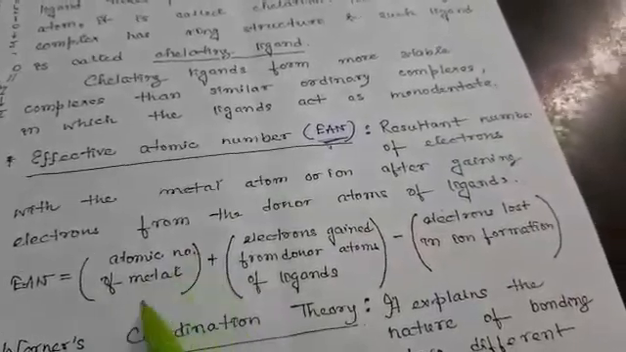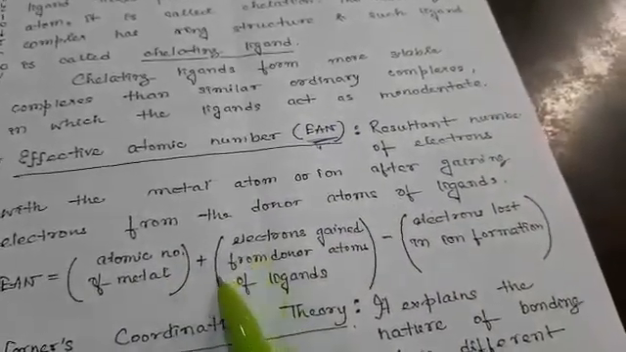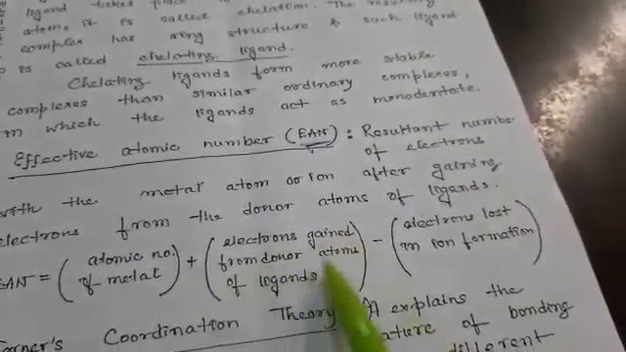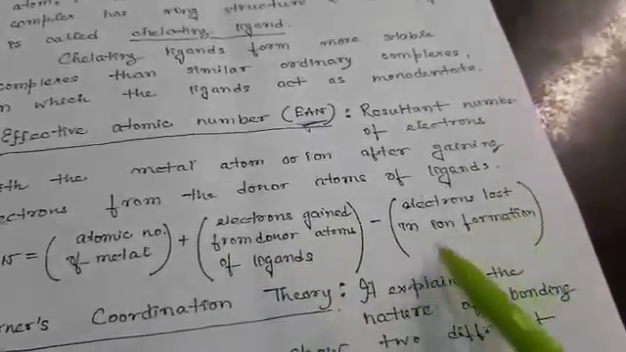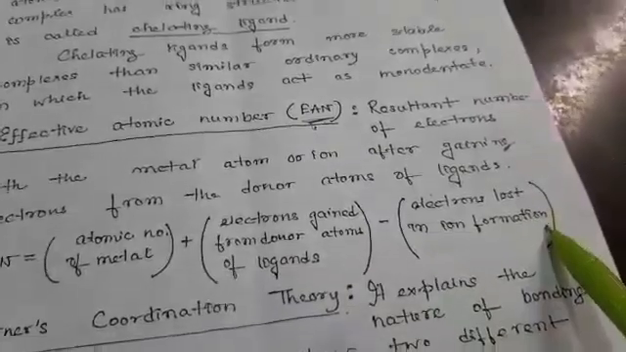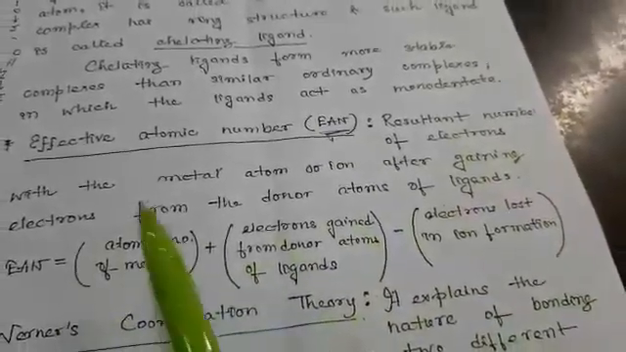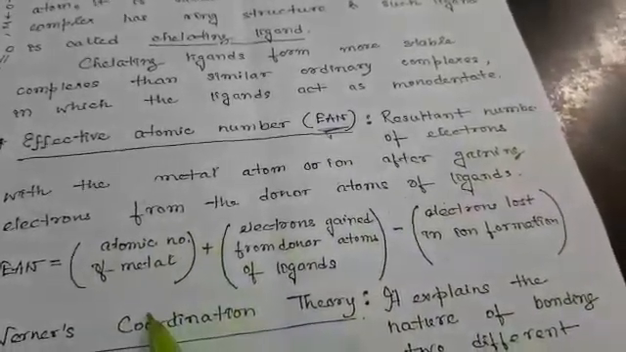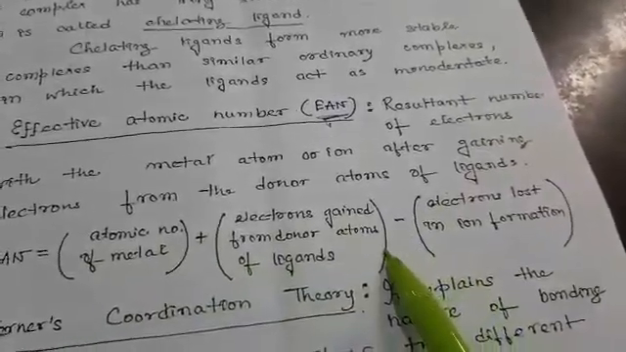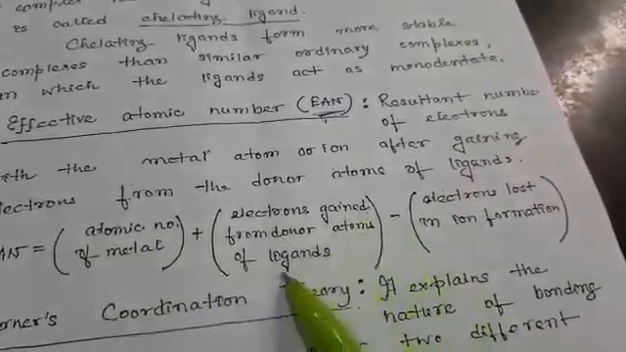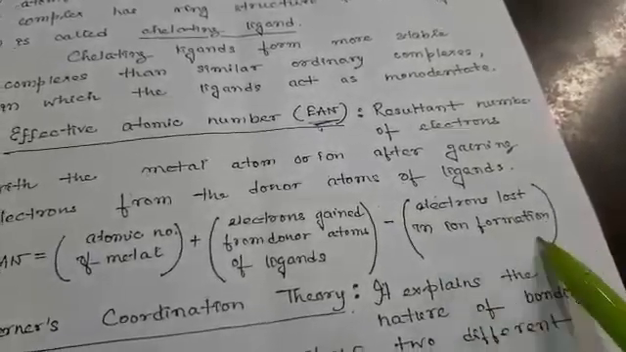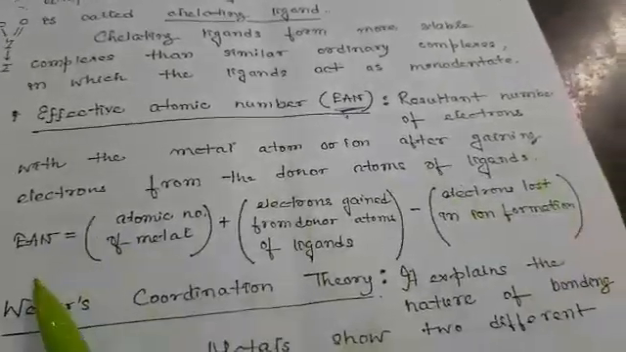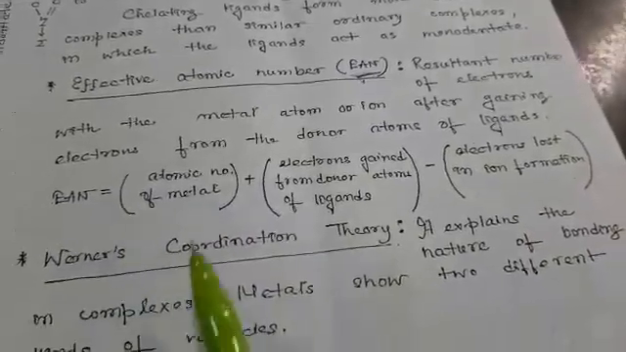It is the atomic number of the metal, plus electrons gained from the donor atoms of ligands, minus electrons lost in ion formation. So the atomic number of the metal, then the gain of electrons from the donor atoms, and then the electrons lost for ion formation, gives the effective atomic number.